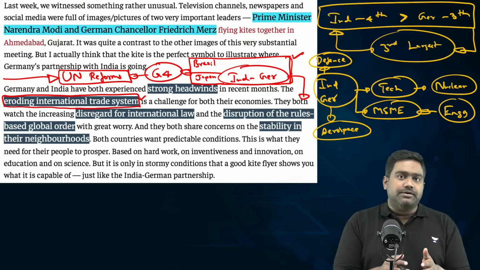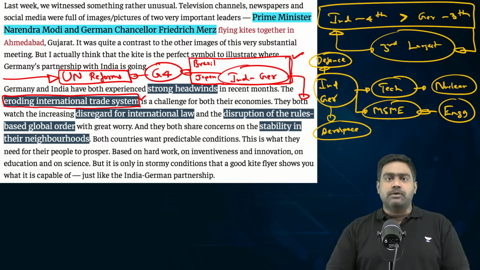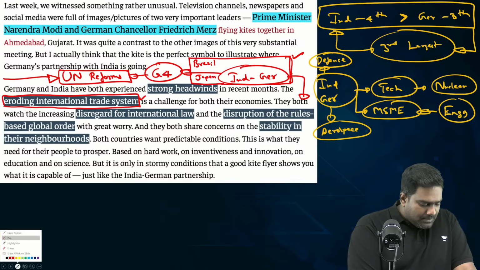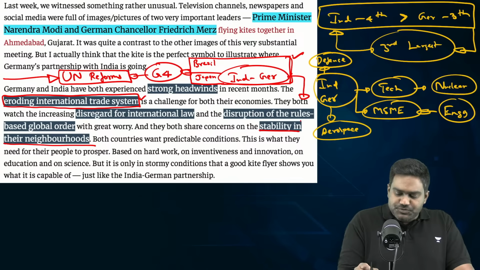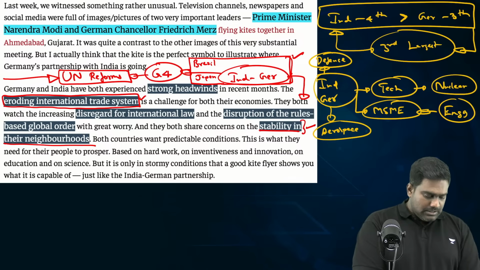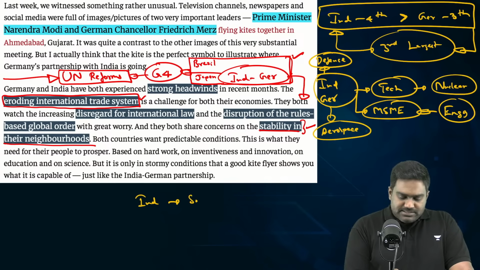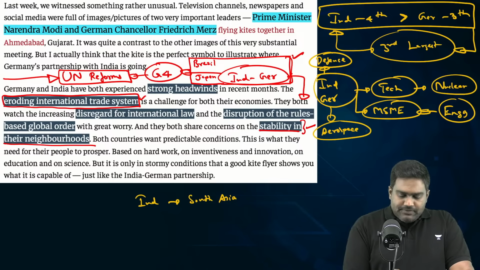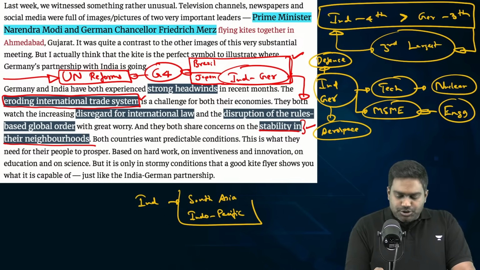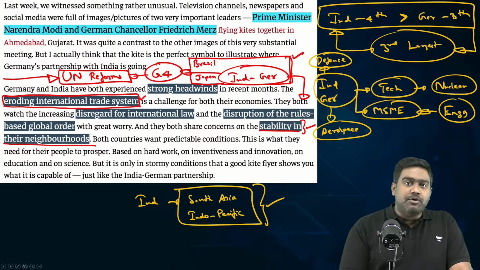And during the visit, a lot of key issues were discussed, a lot of key agreements have been signed, and that is something we need to take a look at. India and Germany also share concerns about the instability present in their respective neighborhoods. For example, India is deeply worried about the instability in South Asia, particularly in Bangladesh, as well as in the larger Indo-Pacific, be it China's aggression or the civil war in Myanmar. So there are a lot of challenges for India in its own neighborhood.